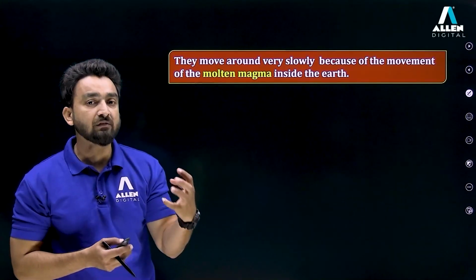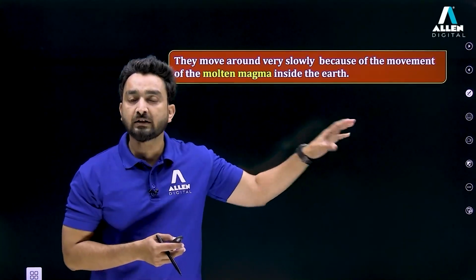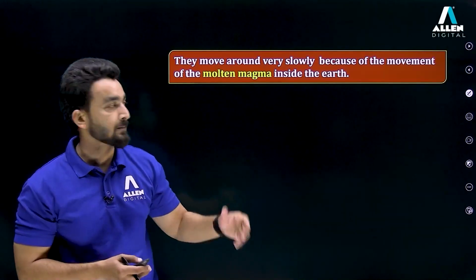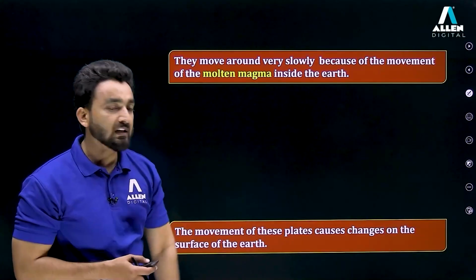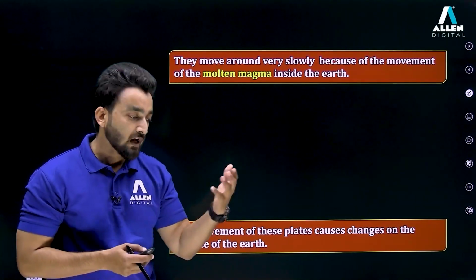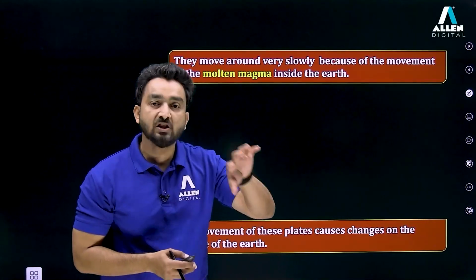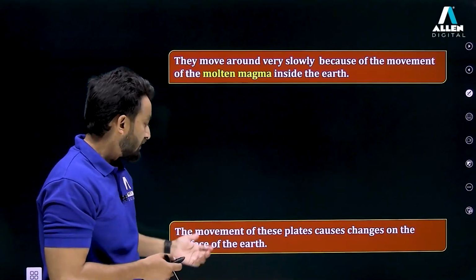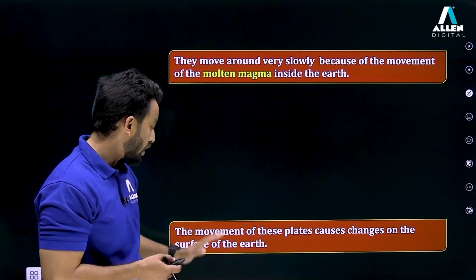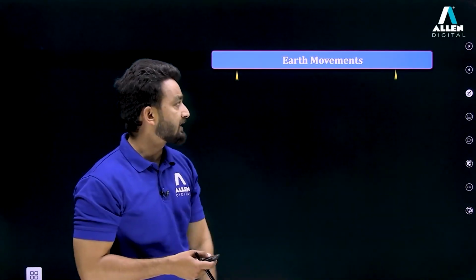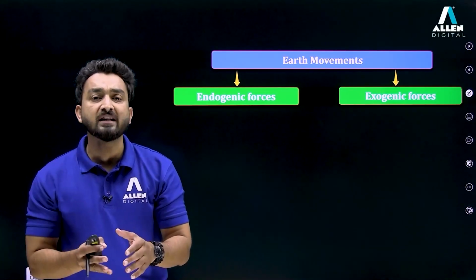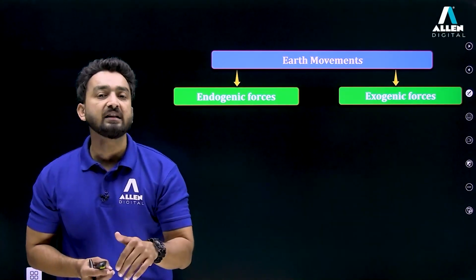So these are some important features. One can see that the development of the earth started with these types of processes, right? The molten magma inside the earth is responsible for these high energetic vibrations and pressures over the earth, right? The movement of these plates causes changes on the surface of the earth, right? So let's understand what types of forces one can see over the earth and beneath, inside the earth.